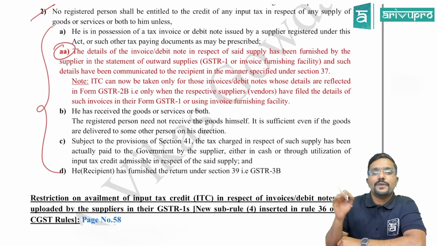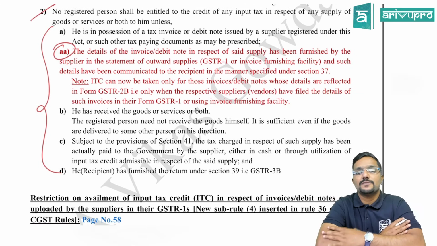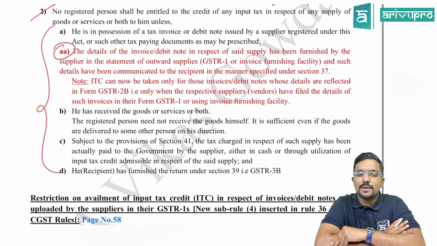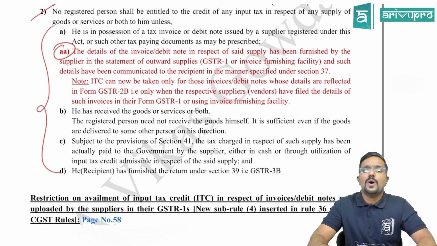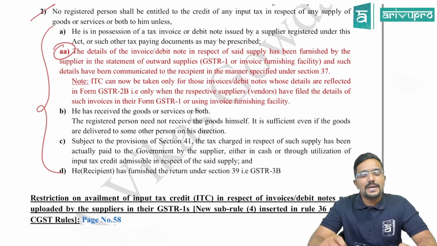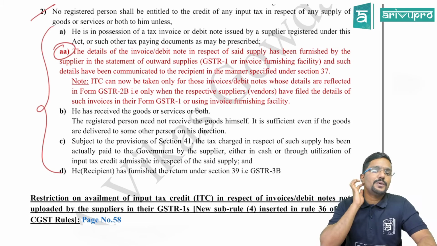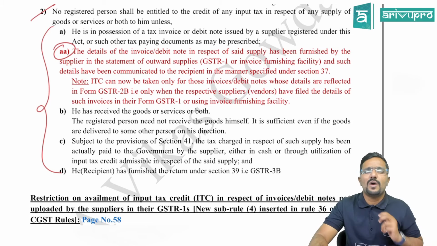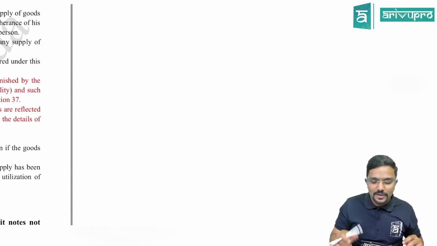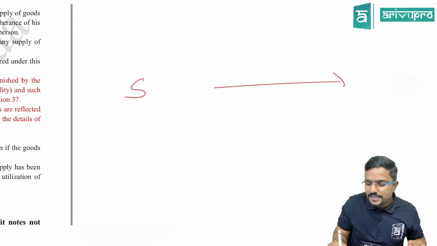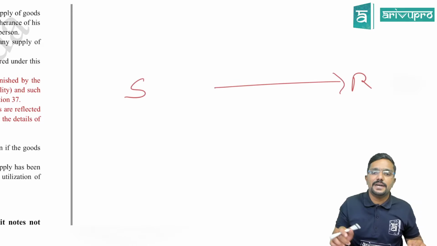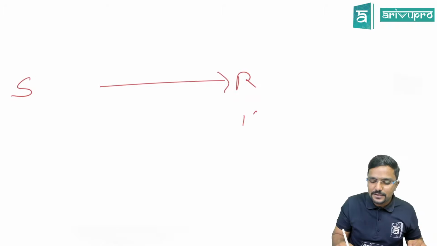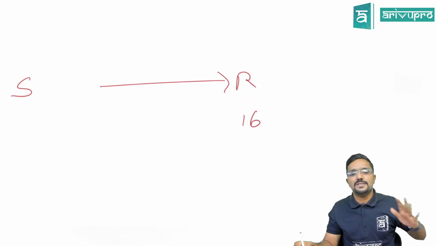The details of invoice or debit note in respect of said supply has been furnished by the supplier in the statement of outward supply, that is either GSTR-1 or invoice furnishing facility, and such details have been communicated to the recipient in the manner specified under section 37. So what are they trying to tell? Simple, guys. Now there is a supplier, there is a recipient. Who can claim input tax credit? Recipient. So recipient has to satisfy the conditions given in section 16.